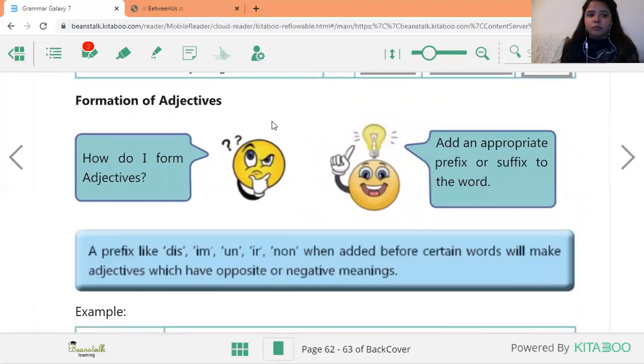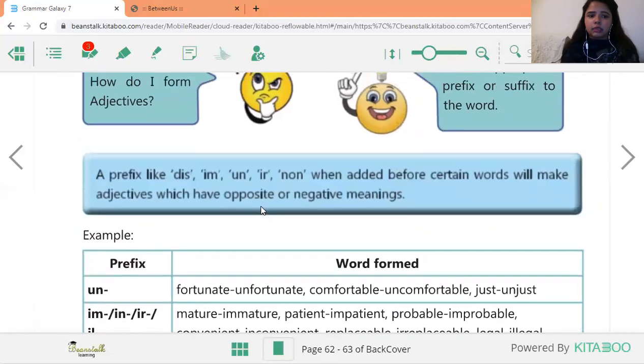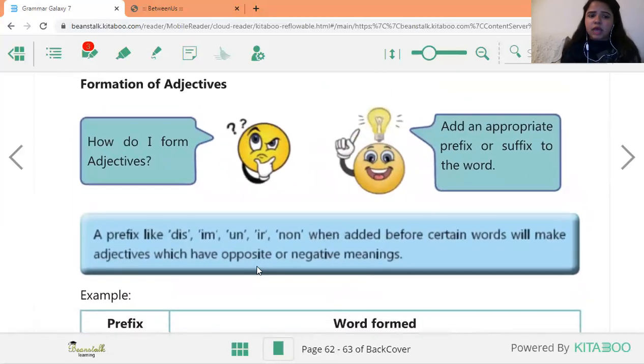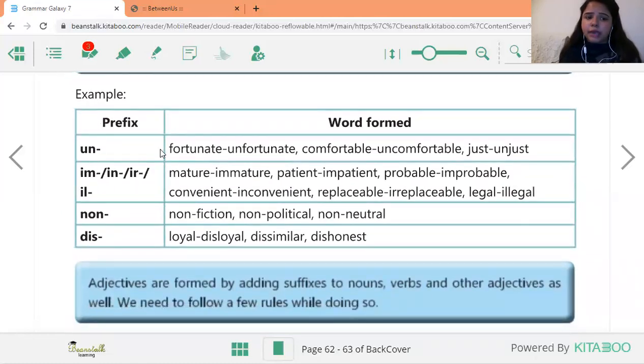All right. Formation of adjectives. How do I form adjectives? Add an appropriate prefix or suffix to the word. Okay. So again, very simple. You have to make adjectives. Okay. Example, fortunate becomes unfortunate. Comfortable becomes uncomfortable. Just becomes unjust. Mature becomes immature.